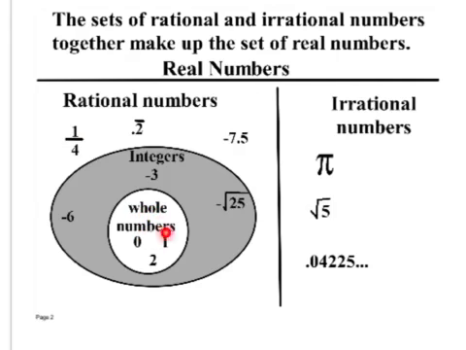Whole numbers: 0, 1, 2, 3. Integers are negative numbers and whole numbers. Rational numbers are anything that's left. Integers do not have decimals. Whole numbers do not have decimals. Irrational: pi, square root of 5, 0.04225. Just a number that continues on, that does not end, and does not repeat.